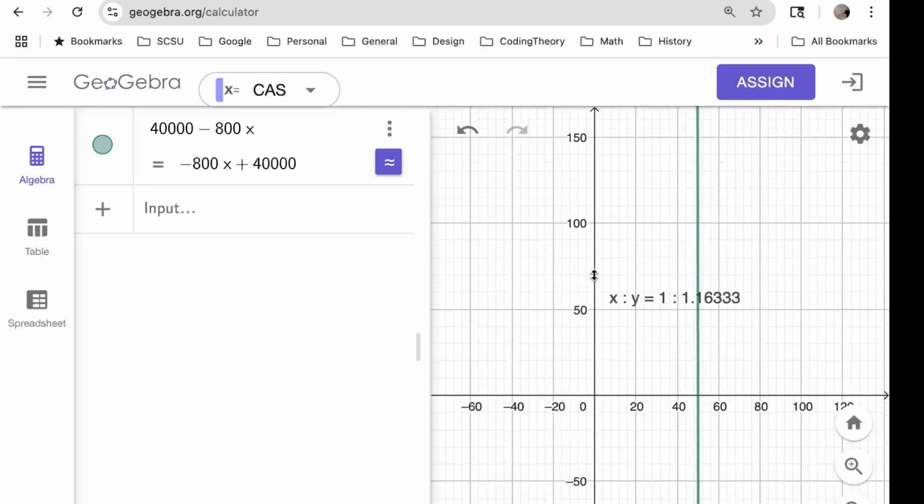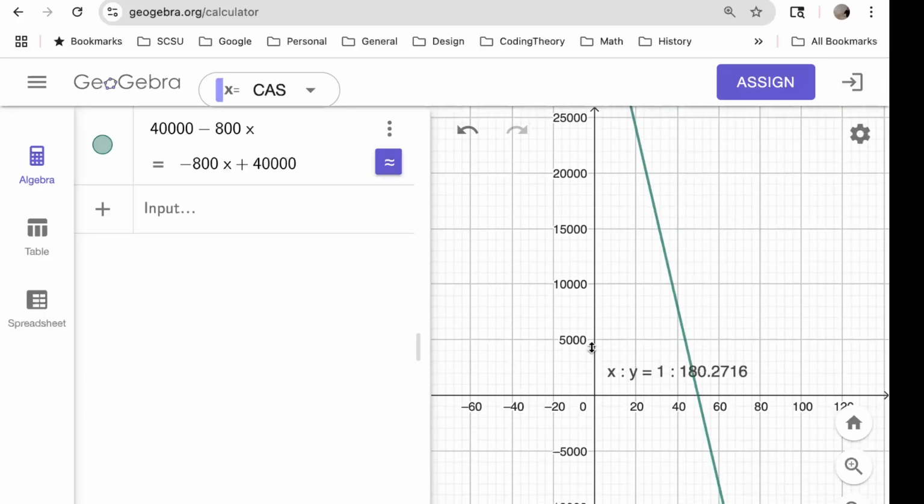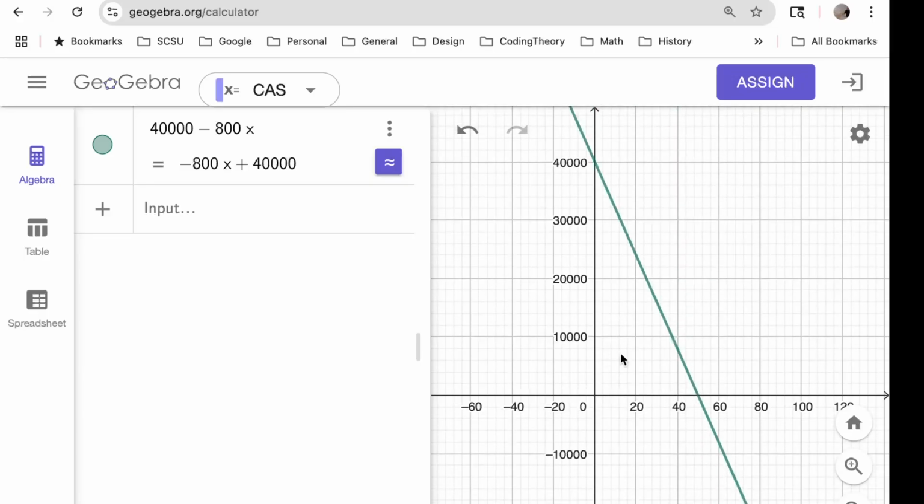I'm going to change the y scale without changing the x scale until we see that, if you get the axes scaled appropriately, you can definitely see it's a line with a y-intercept of 40,000 and a slope of minus 800. And so what we were after is just that value, right? The root of the equation, another term for the zero of the equation, is at 50, which is indeed what I had worked out.